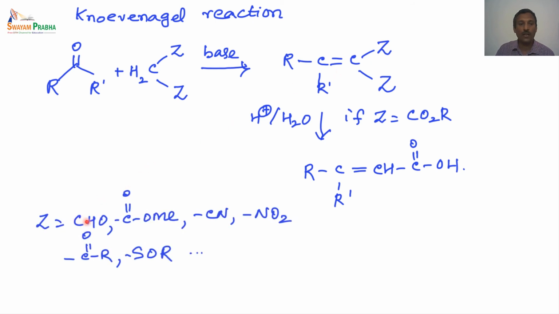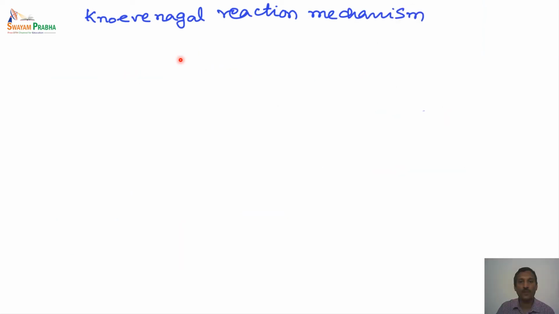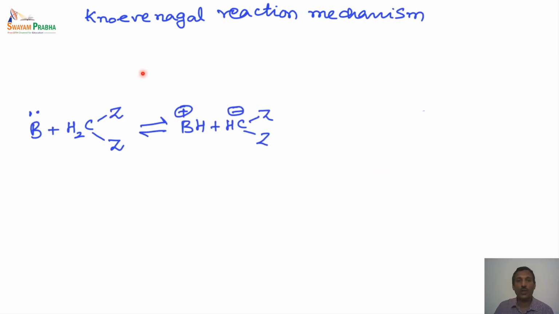So the Z groups are generally electron withdrawing groups, such as aldehydes, esters, cyanides, nitro, or ketones. Like that, we have many electron withdrawing groups that can be employed in this particular reaction. So how do we know how this actual reaction proceeds? We will now look at the reaction mechanism.